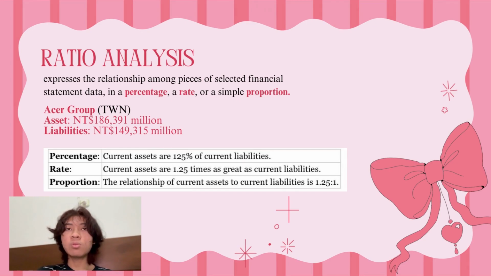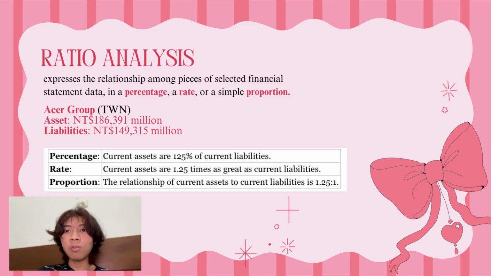And now we are going to talk about ratio analysis. Ratio analysis expresses the relationship among pieces of selected financial statement data in a percentage, a rate, or a simple proportion. Here we have the example of Acer Group in Taiwan, with their asset is 186.391 million new Taiwan dollars and their liabilities is 149.315 million new Taiwan dollars. To get the ratio, we can divide the asset by the liabilities.